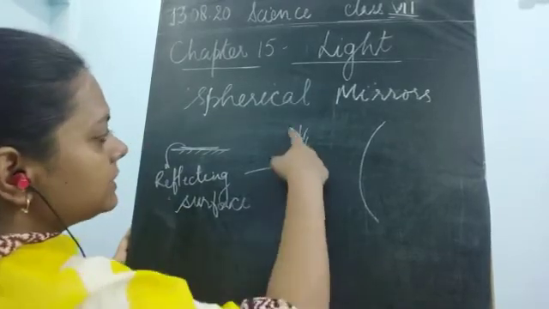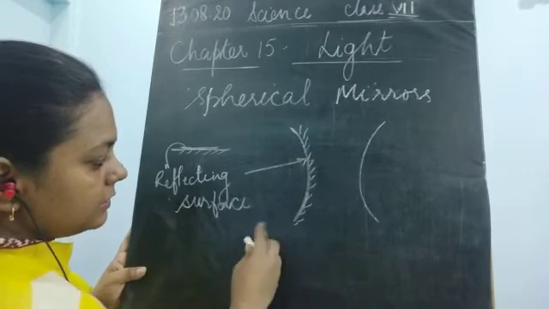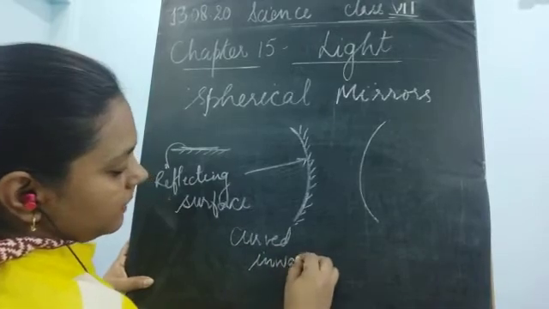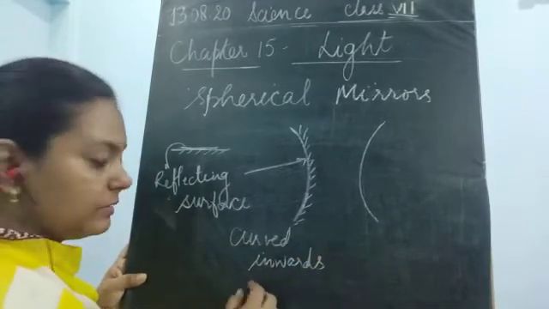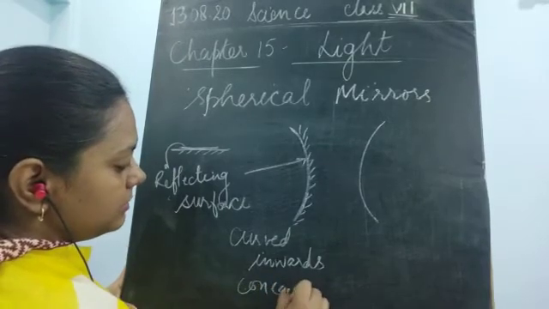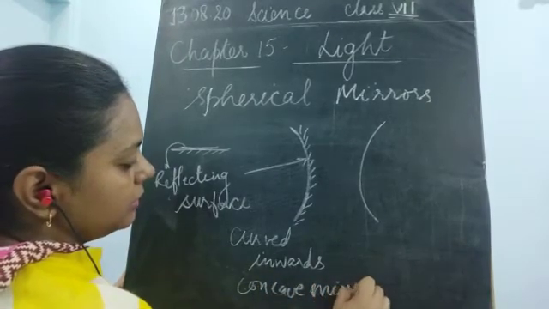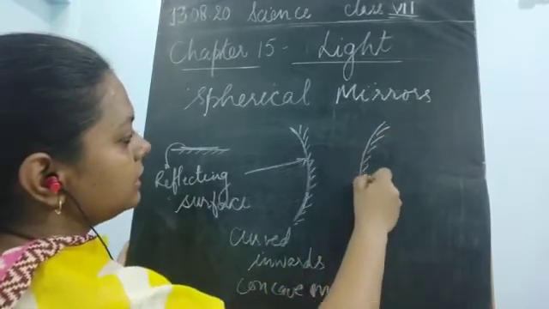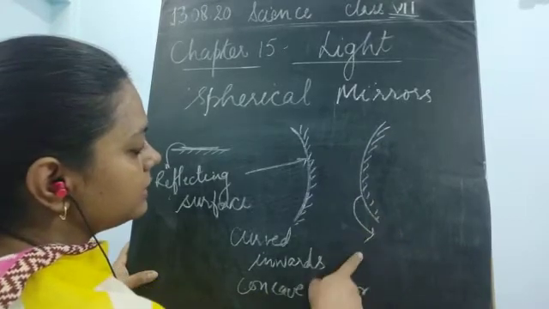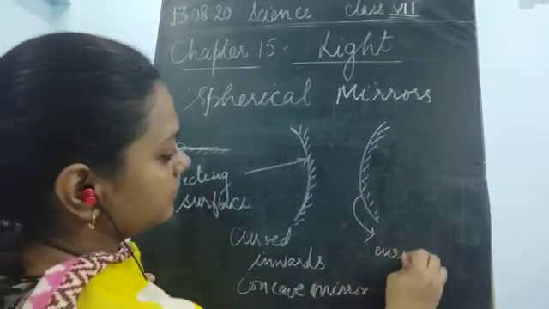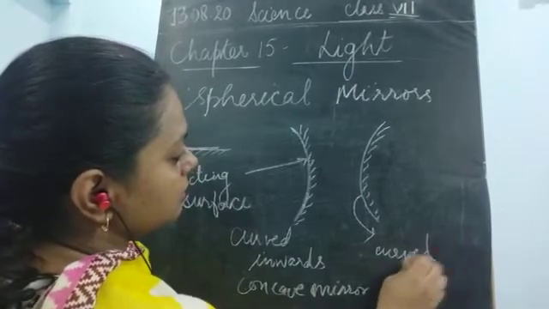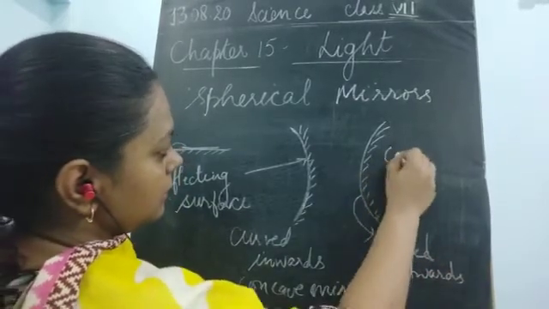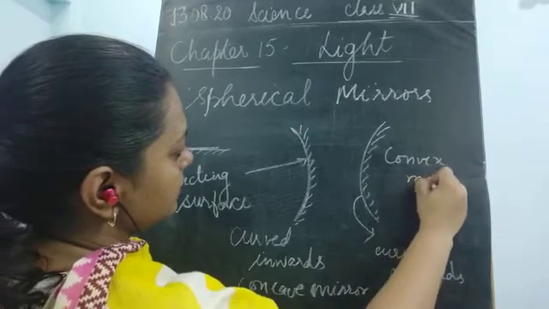Now if the curved side, I said that whenever the reflecting surface is curved inwards, so this is curved inwards. So which type of mirror is this? This becomes a concave mirror. Okay. Now next, what is this? If this is colored from inside and the reflecting surface is outwards, it is curved outwards. Please remember, this is curved outwards. So this becomes the convex mirror.